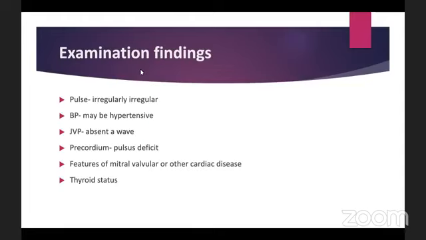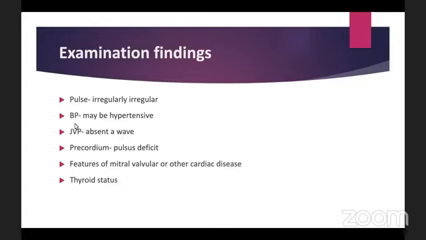So what are the examination findings? The pulse, we already mentioned a lot. This will be irregularly irregular. Irregular pulse can be divided into two parts: one is regularly irregular, another is irregularly irregular. In atrial fibrillation, this is irregularly irregular. The number one and most common cause of an irregularly irregular pulse is atrial fibrillation. We have to remember this for our whole lifetime. The blood pressure may be high, because hypertension is a cause of atrial fibrillation. In the jugular venous pulse, there may be an absent A wave.